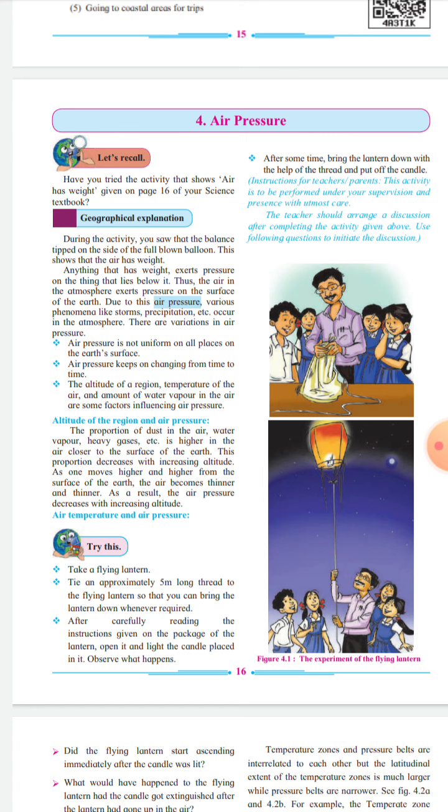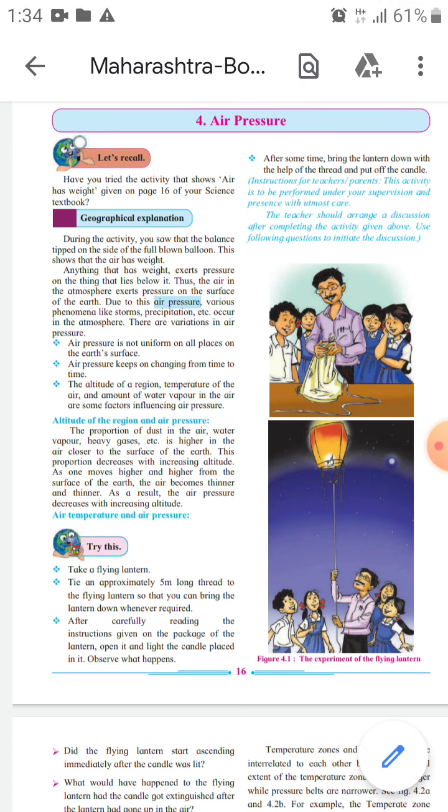Okay, altitude means when we go far away from the earth's surface, then automatically what happens? Water vapors, heavy gases, etc., and the amount of that becomes smaller or less.